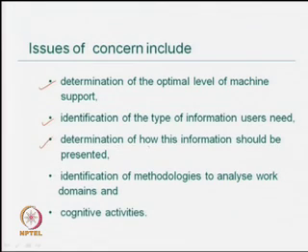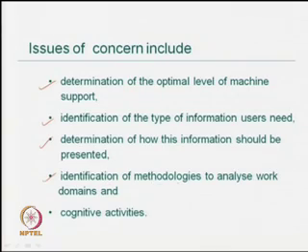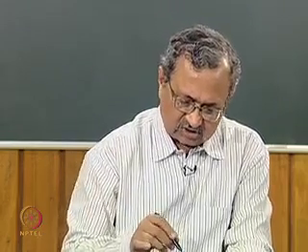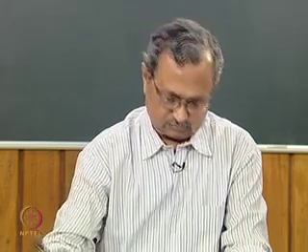Determination of how this information should be presented, so that it is easier to understand. Identification of methodologies to analyze work domains and the cognitive activities. So, these are the issues that really concerns in a design decision.